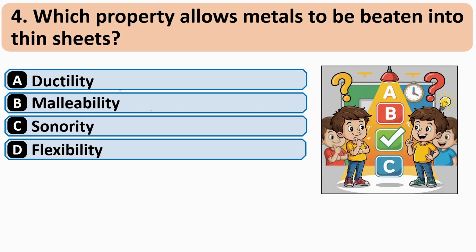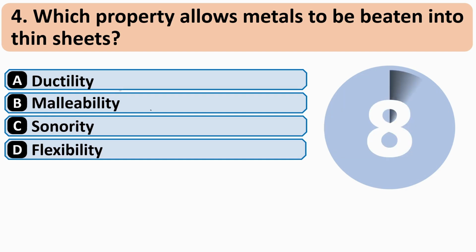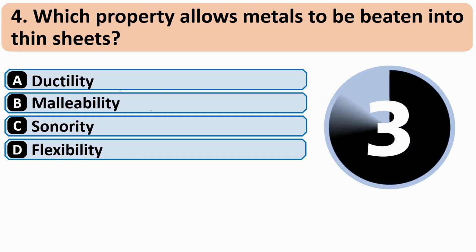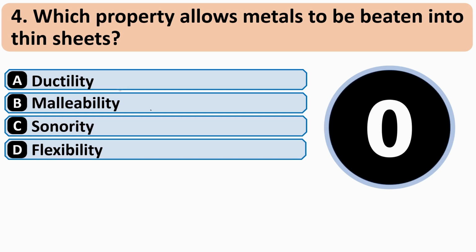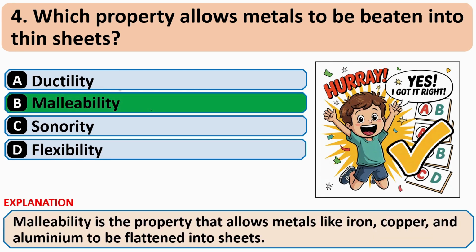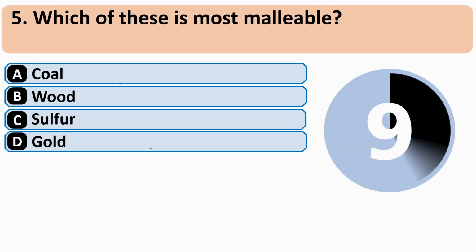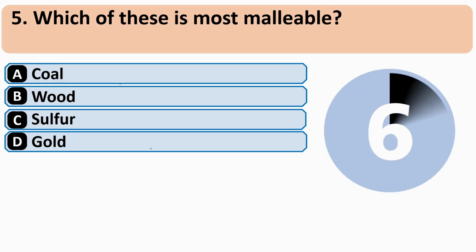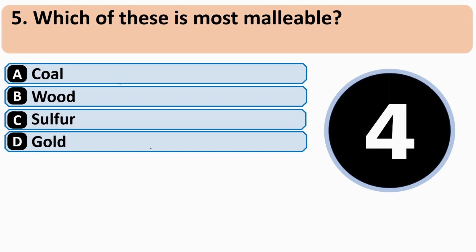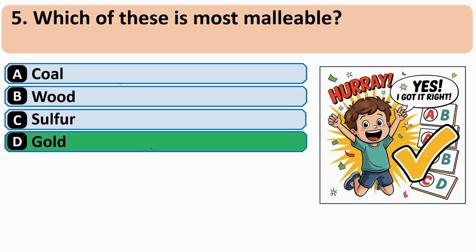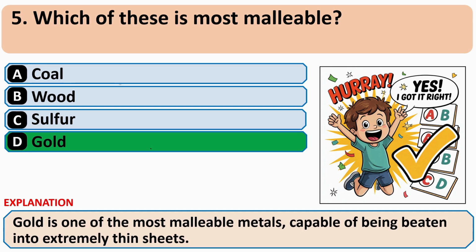Which property allows metal to be beaten into thin sheets? And correct answer is B, malleability. Which of these is most malleable? And correct answer is D, gold.